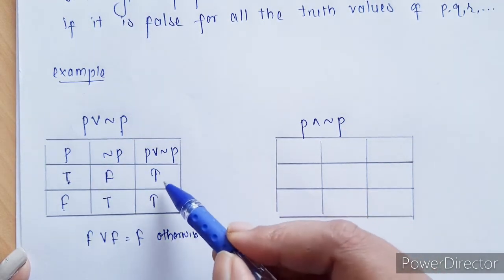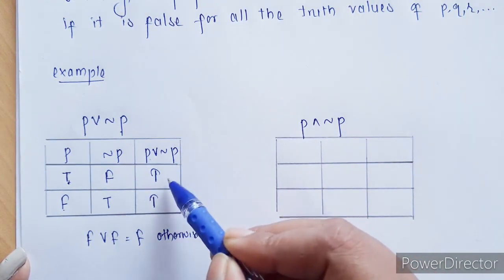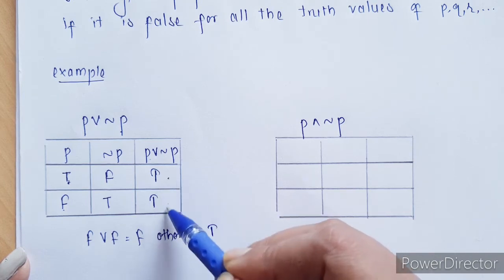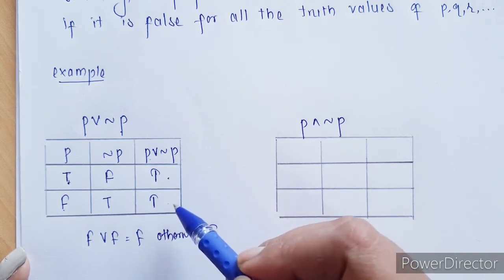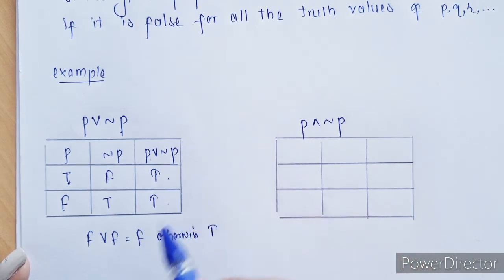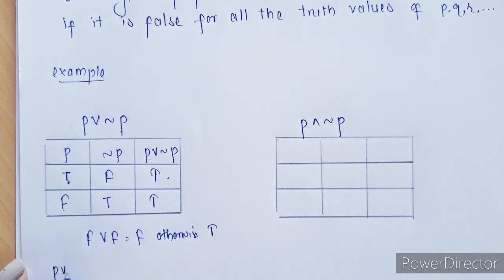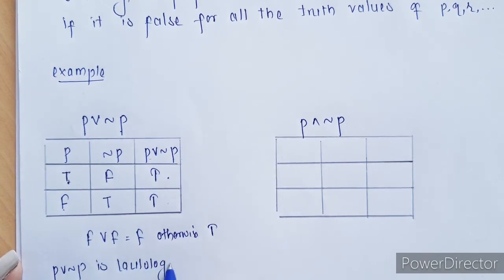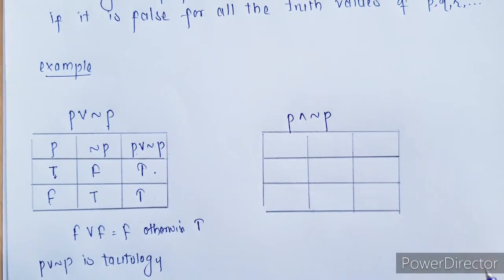Now since in this proposition all the values are true, this is called a tautology. So this proposition P or negation of P is a tautology.